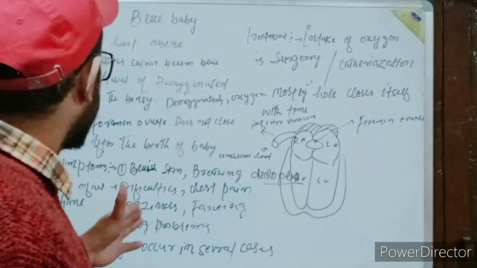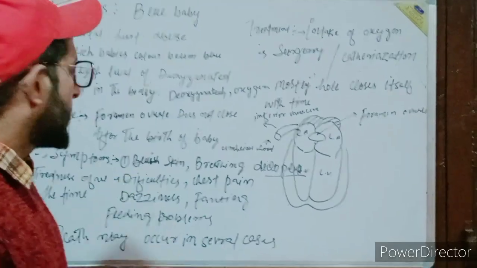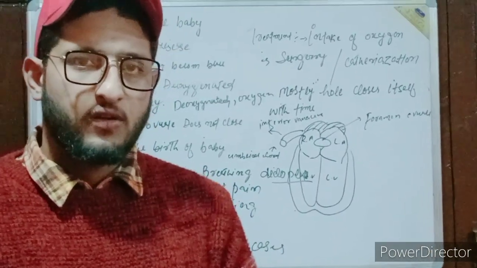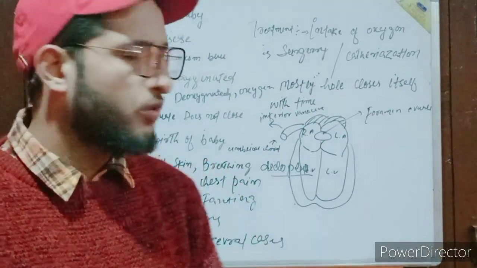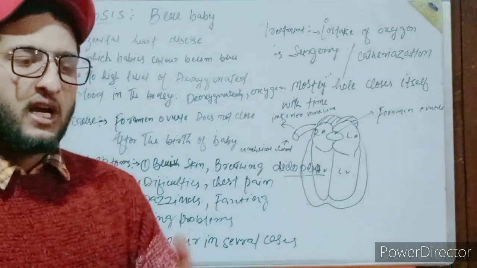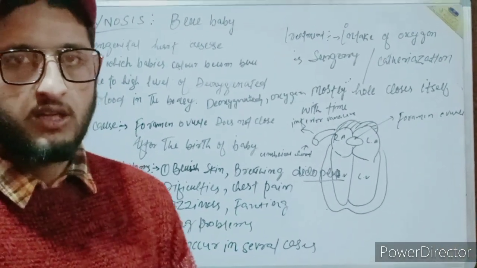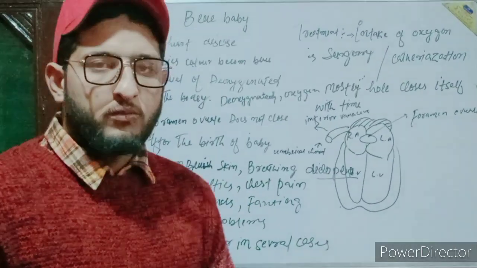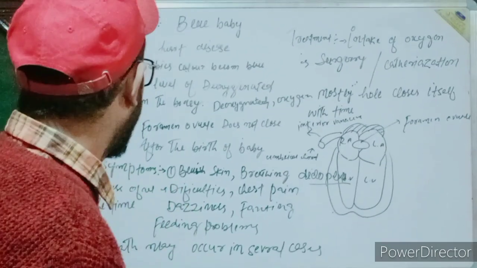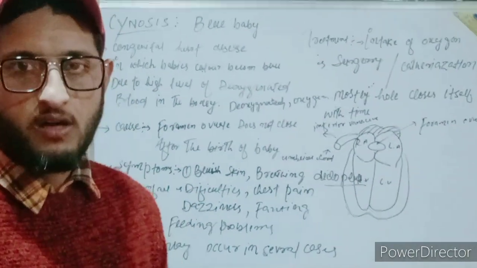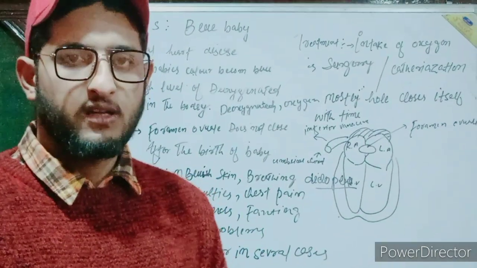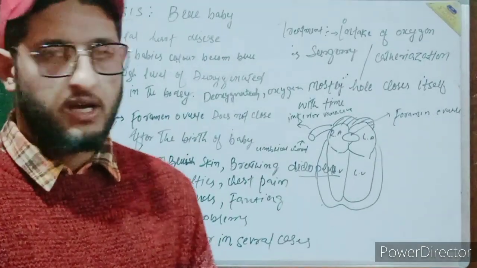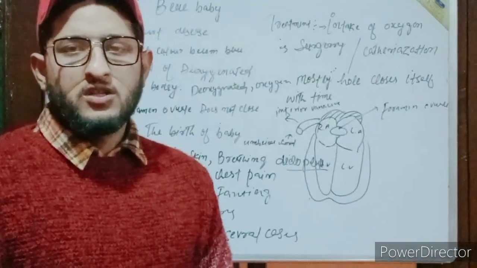Some of them I have discussed here. The symptoms mostly found in cyanosis, when the foramen ovale does not get closed, include bluish skin. The child's skin becomes blue, as I have already mentioned, due to the increase in the level of deoxygenated blood. The baby will have breathing difficulties, and chest pain will also occur when the ratio of deoxygenated blood increases. Dizziness, fainting and feeding difficulties will also occur, and death may occur in several cases if this is not treated immediately.